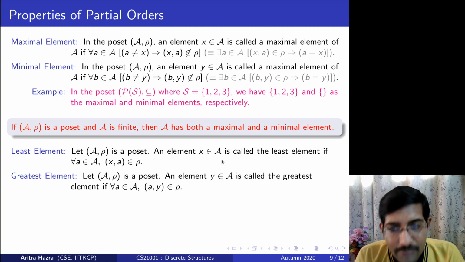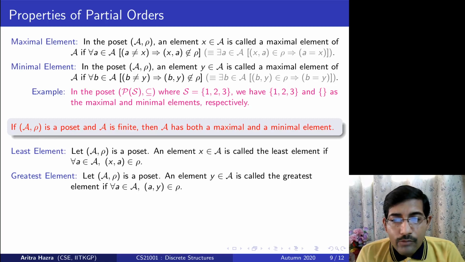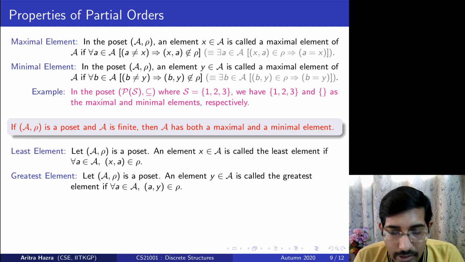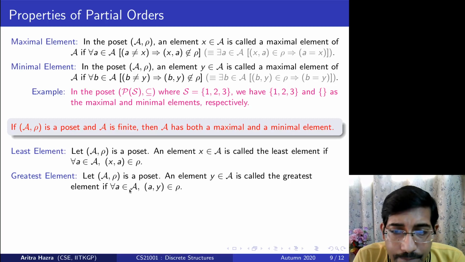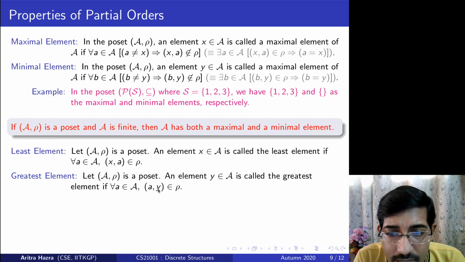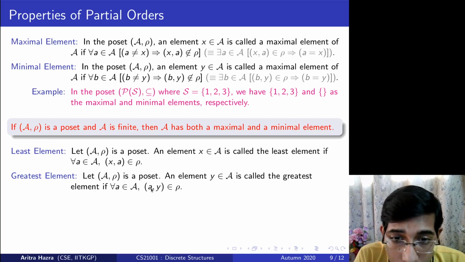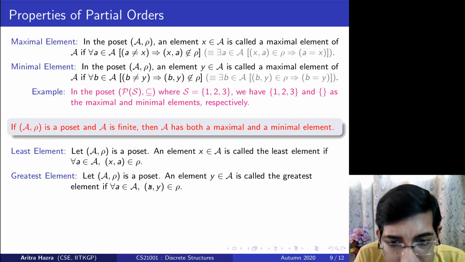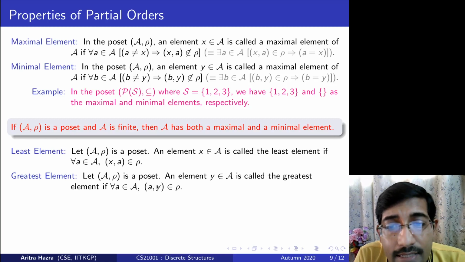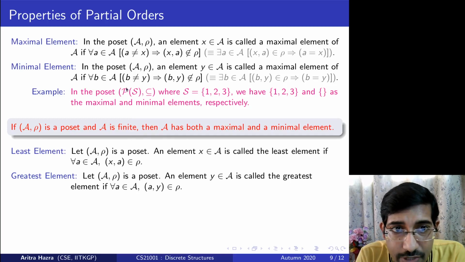Similarly, for the maximal element, an element y is said to be the greatest element if for every element a belonging to A, a has a relation with y. So there is an edge from a to y in the Hasse diagram for every element. I'm sorry, this is wrong. There is not necessarily an edge, but these are related. That means there may be an edge, or maybe transitively all the a's are related to y. And that's the main difference between saying the maximal and the greatest element.